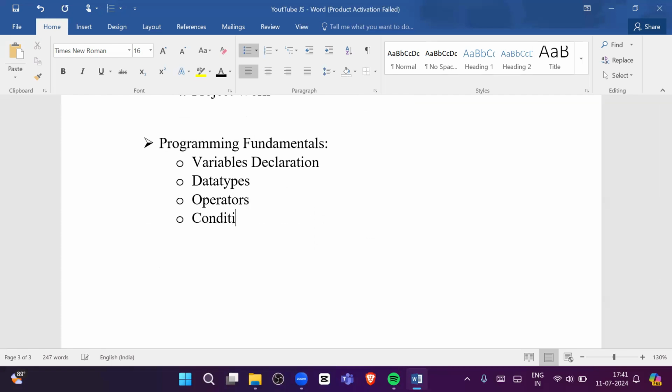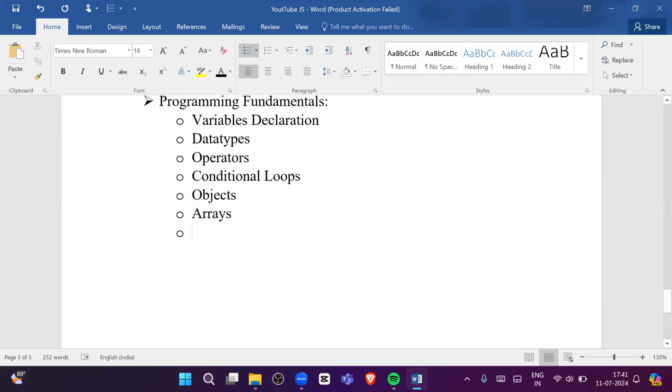Then we will learn conditionals and loops. In loops we will talk about all the loops like while loop, do while loop, and for loop. We'll discuss them. Then we will learn objects: what are objects, and how to create objects. Then we will learn the concept of arrays, how we can create arrays, and how we can implement arrays in practical applications. Then we will learn functions.